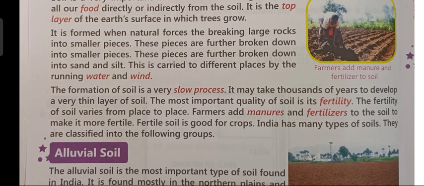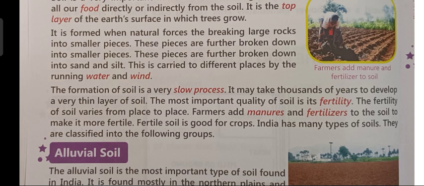Manure, in Hindi, means khad. So the farmers add manures and fertilizers to the soil to make it more fertile so that the crops can grow in a better way. Lastly, children, fertile soil is good for the growth of crops as more and more crops can be grown in that soil.